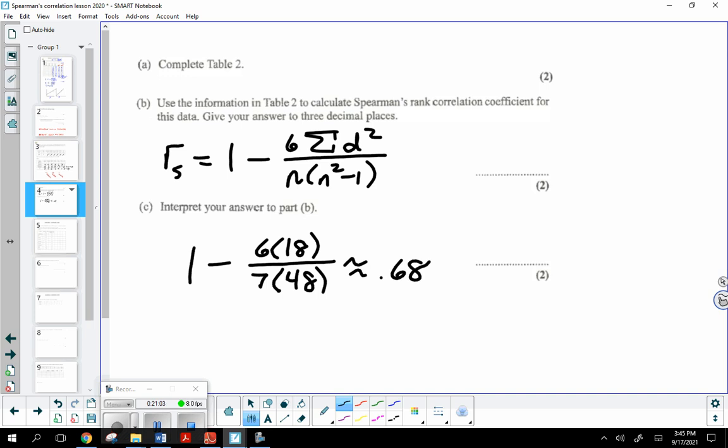Okay. All right. So how would you describe this? I'd say moderate, positive or negative? Definitely moderately positive. How would you interpret your answer to part B? Like how would you write what you're thinking in a complete sentence?